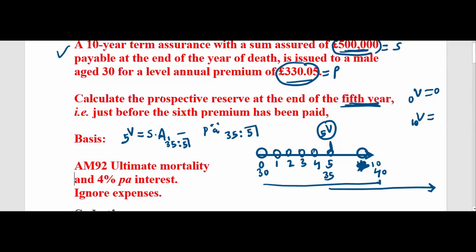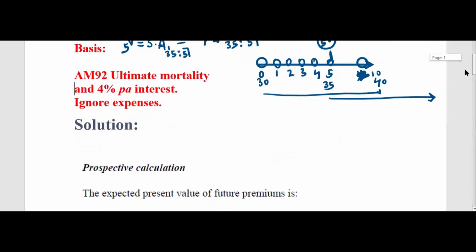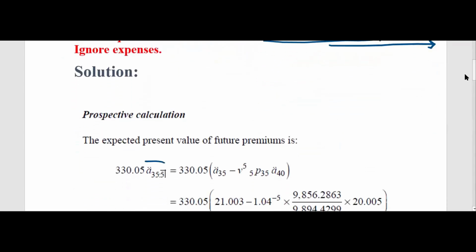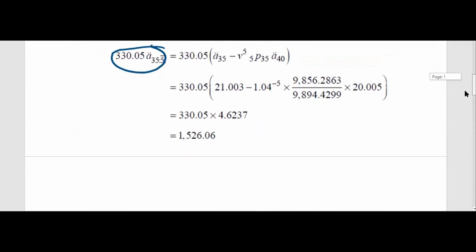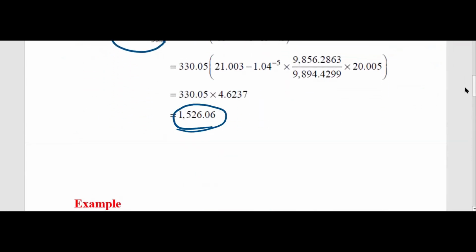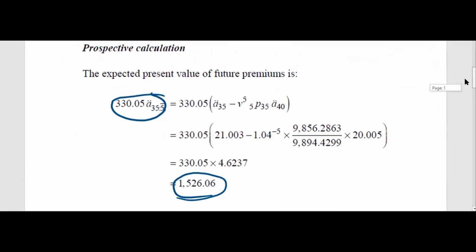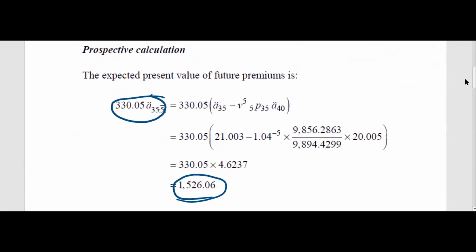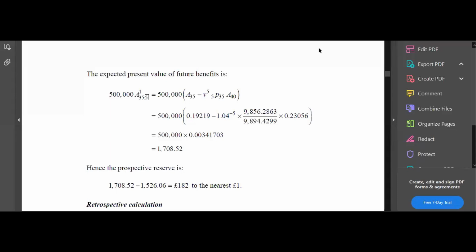If you see the solution, only one part is there. Okay. This is the premium part. Another part you need to calculate. You do that, and then you will get the value. If you see the expected present value of future benefit, that is A35:5 1 here, times 500,000, and you have to apply the formula, you have to get it 1708.52, and prospective reserve is this minus this.